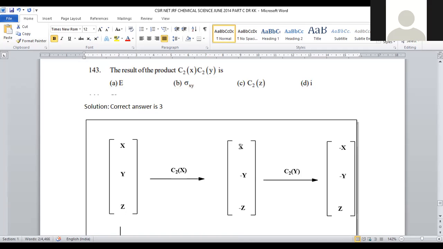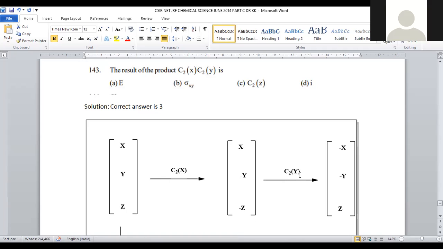So X remains positive, with minus Y and minus Z, if we rotate the C2 axis with respect to X. X is kept as the principal axis, through which we flip the molecule, and while rotating, the signs are interchanged with the negative ones. So X, minus Y, minus Z will be obtained.